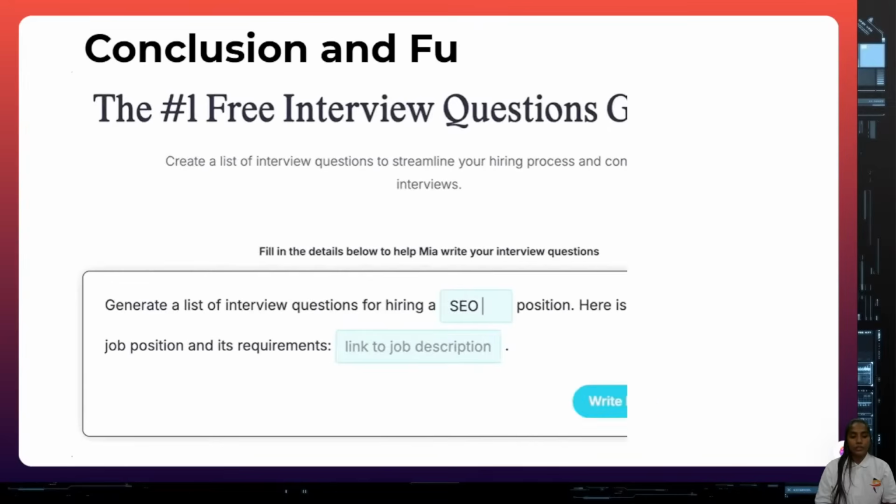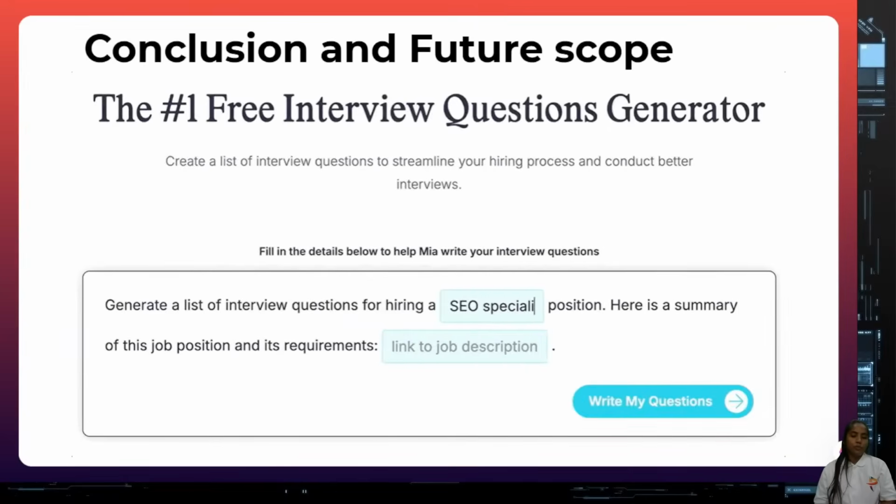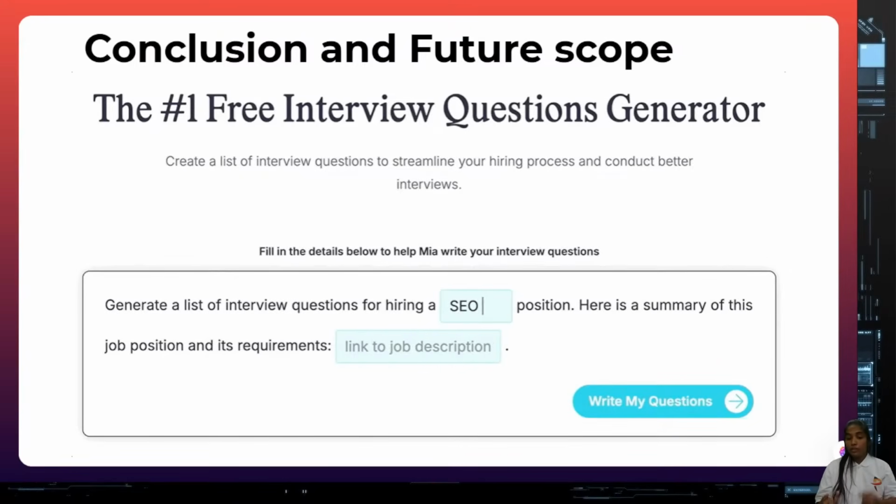Coming to the next one, the conclusion and future scope. What is the main motto of this concept? Why do you want to use it? To reduce the problems of the recruiters as well as the candidates who are attending the interviews. It can give questions and answers, only questions, and sometimes examples and explanations, that is, extra context.